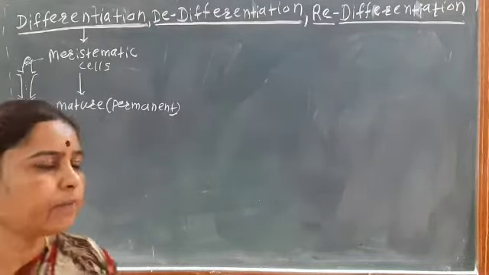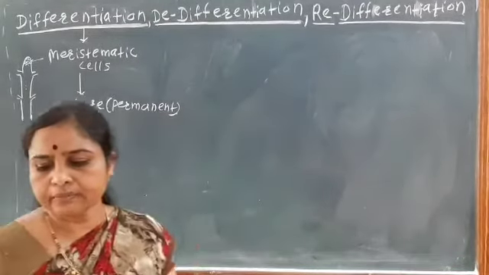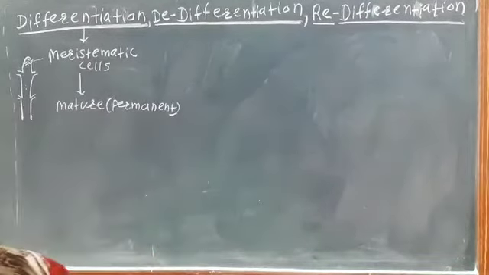Mature cells are produced, and these mature cells get differentiated.